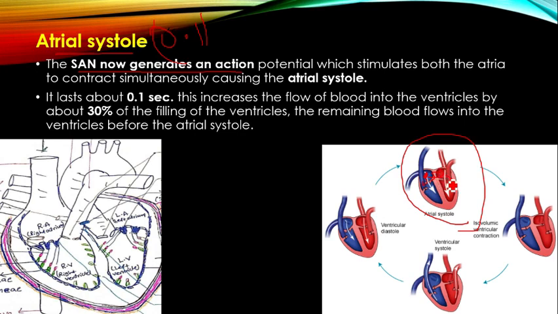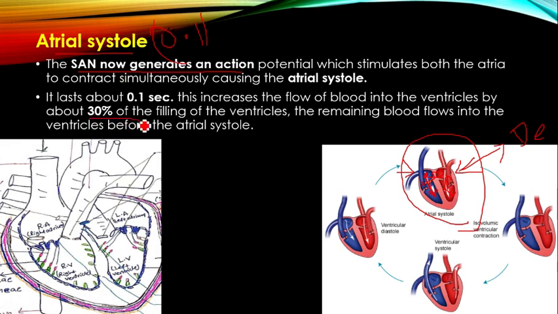That nerve impulse reaches the walls of both atria, which leads to depolarization of the cells of both atria, and then both atria contract. At the beginning of the cardiac cycle blood is already flowing through the tricuspid and bicuspid valves into the ventricles, but because of atrial systole, this flow is increased.